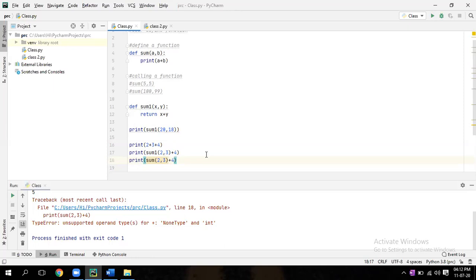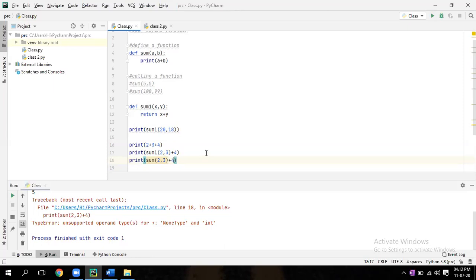Here in sum1 x is 2, y is 3, so sum1 2 comma 3 will give 5, then plus 4, 9. But in the other case, why is it not giving? Because here there is a print. So it is telling NoneType and int.